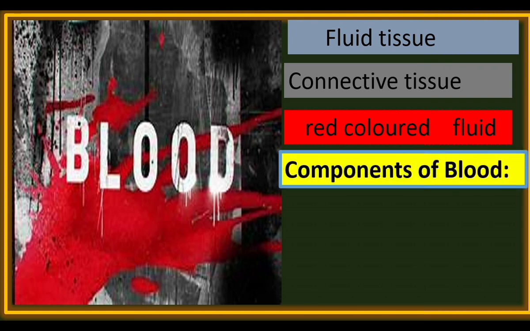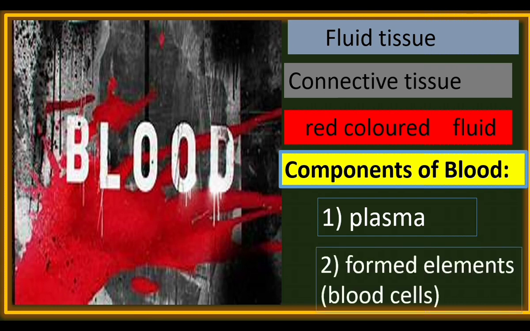Blood has various components. The components are grouped under two categories. Plasma. Plasma is the liquid part of the blood. It forms 55% of the blood. Remaining 45% is made up of formed elements. Formed elements are blood cells. There are three kinds of blood cells. Let us discuss about plasma first.